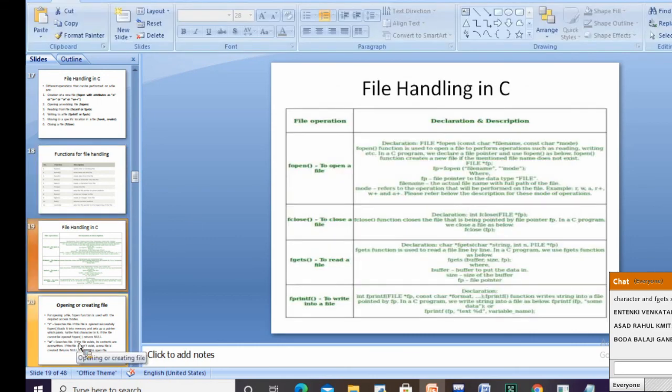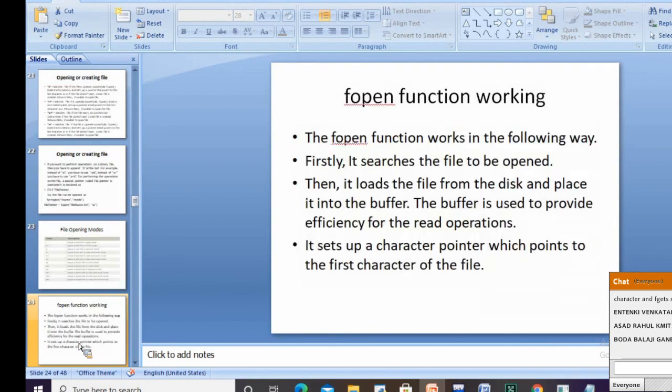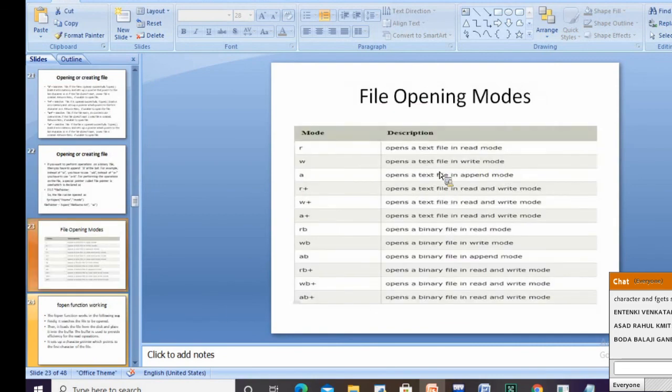Then different file handling modes: R, W, A, or you can also remember it like RAW. R is read, A is append, W is write. R plus is both read and write, W plus is both read and write, A plus is open a text file in read and write mode, and it is going to append. Then coming to RB, if you want to perform any operations on a binary file, we append the mode by B at the end, that is RB, WB, AB, RB plus, AB plus, WB plus.